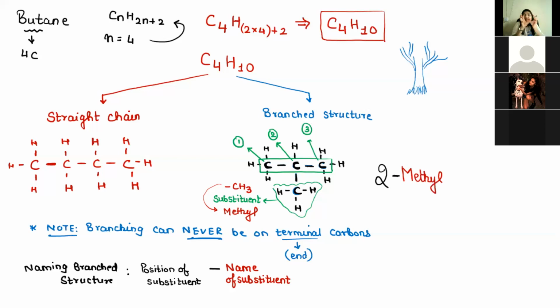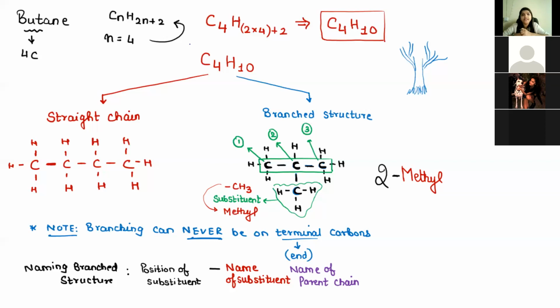So that is my second part of naming the branched compound. And what's the last part? After naming the substituent, the last part is you have to name the parent chain. Now, that trunk, or you can say the main chain where I have put a box, contains how many carbon atoms?